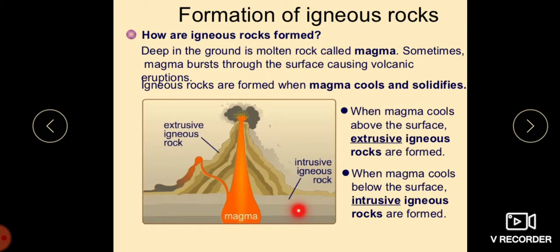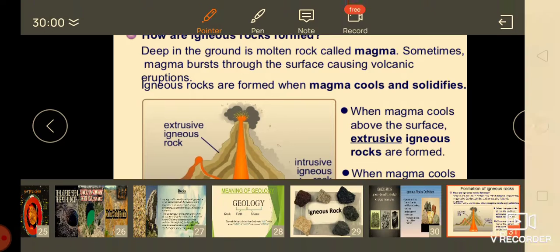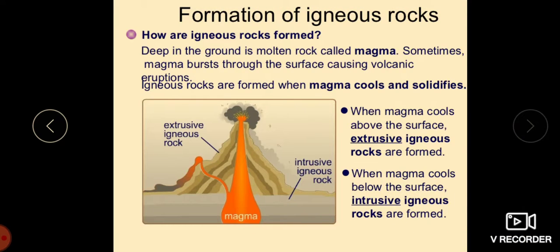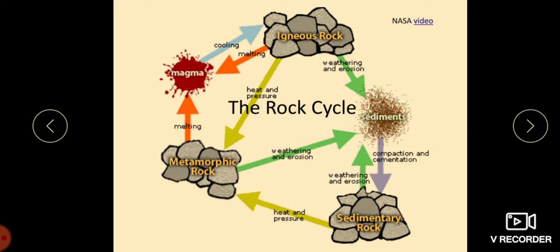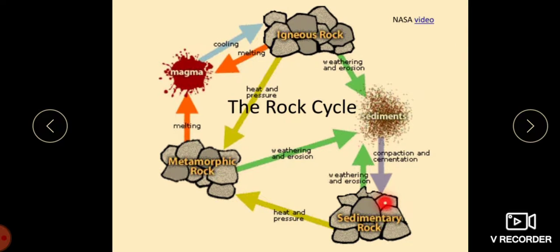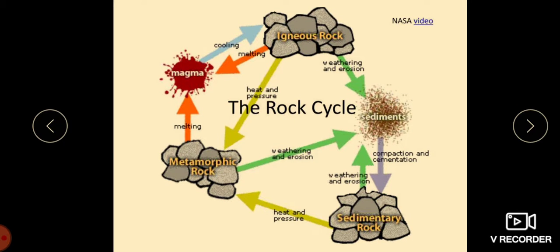These rocks are made up of large crystals and are found at great depth inside the earth. We have granite, diorite and gabbro, which are intrusive igneous rocks. This is the rock cycle, children. The igneous rock, the sedimentary rock and the metamorphic rock. How is it formed?